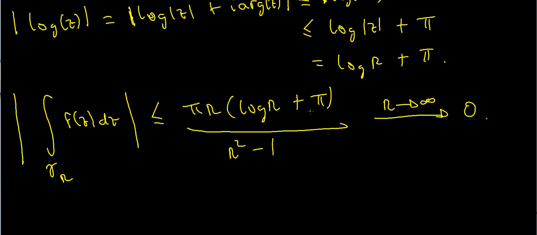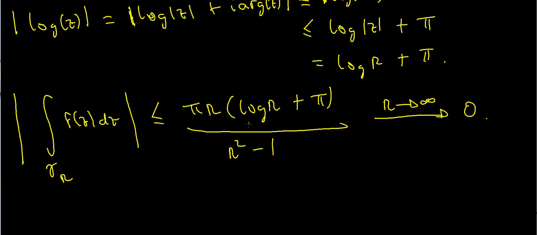Now obviously pi squared r divided by r squared minus 1 is going to go to 0, because the degree of the polynomial in r in the denominator is obviously greater than the numerator. But what about pi r log r divided by r squared plus 1? Why does that go to 0? Well, the intuitive way you can think about this is that log r grows much more slowly than r does as r goes to infinity.